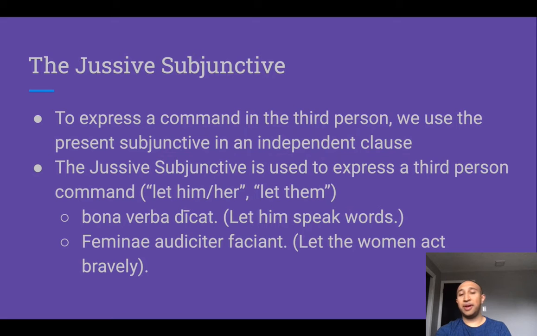If we move to feminae audaciter faciant, then we would translate it as let the women, that's our subject, act bravely. That's what facio means, right? So let the women act bravely. So we use the jussive and the hortatory subjunctive to indicate commands that are not in second person, that either involve the speaker and other people, so that's a hortatory subjunctive using the first person, or refers to people outside of a conversation, a third person group. And we use the jussive subjunctive for that.